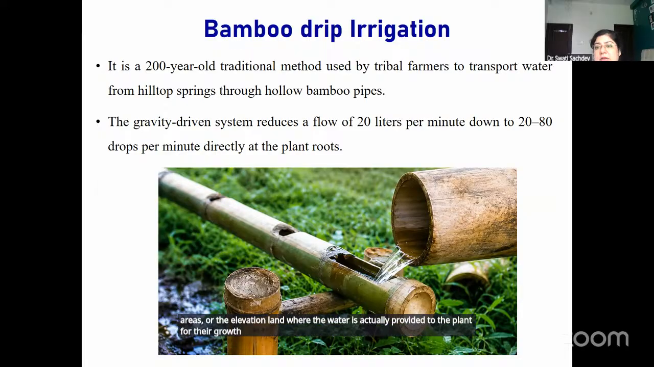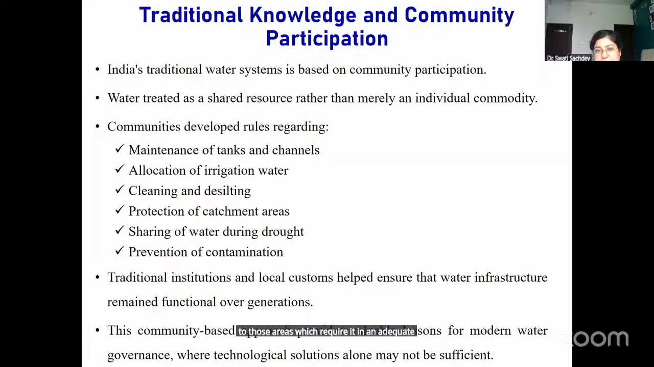By doing this method, we are not just preventing soil erosion, but we are providing water for irrigation activities to the areas which require it in an adequate amount.